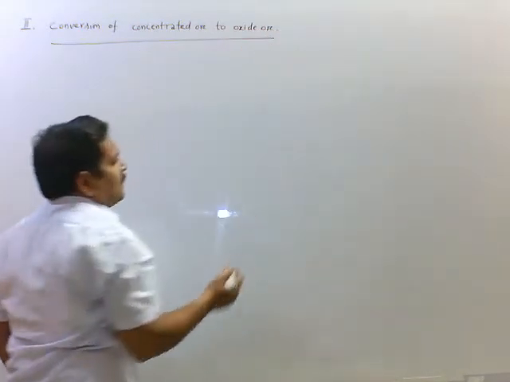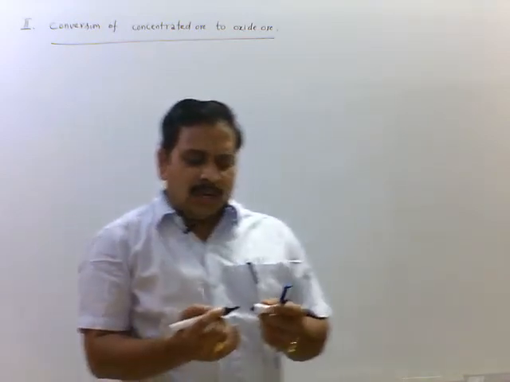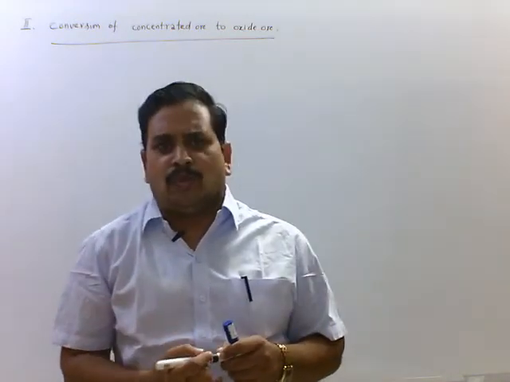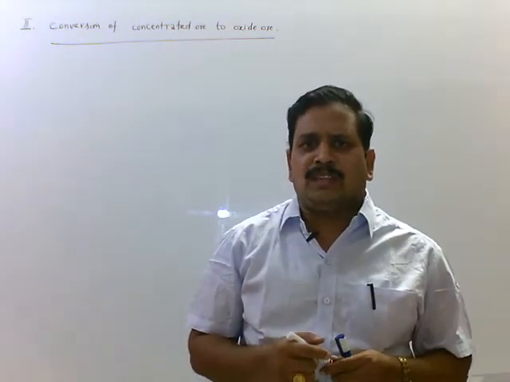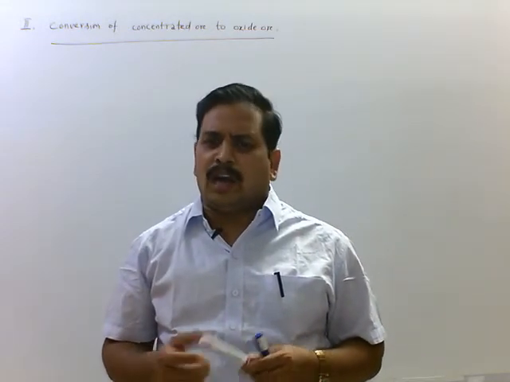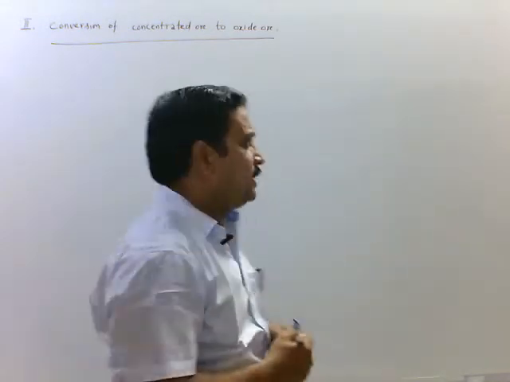Here we have one condition. If the ore is not an oxide ore, then we choose this step. That is, sulfide ore or carbonate ore, we choose it.